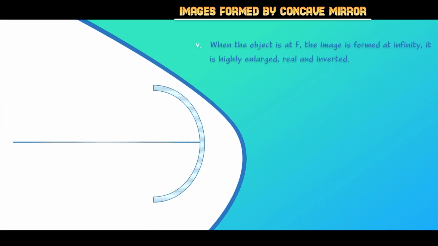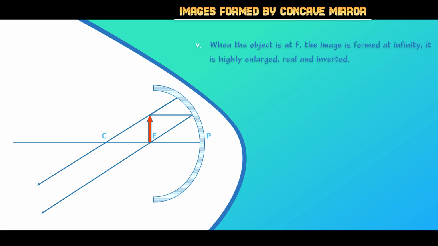Fifth one: when the object is at the focus, the image is formed at infinity. It is just the opposite of the first case, where the image was formed at infinity, and it is highly enlarged, real and inverted.